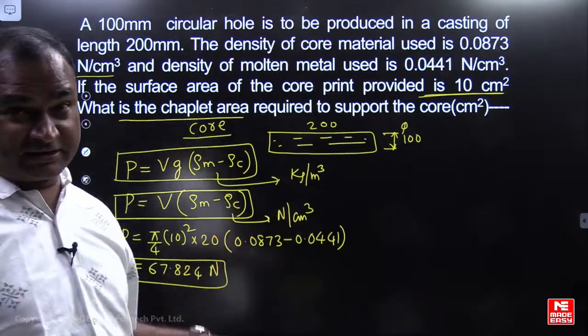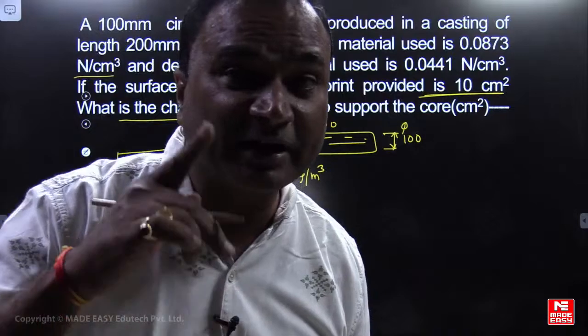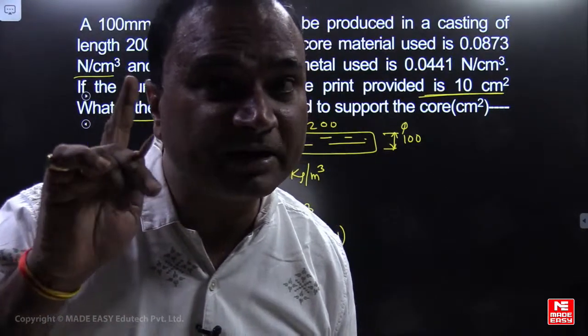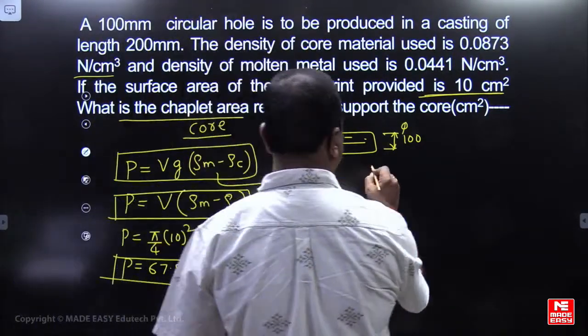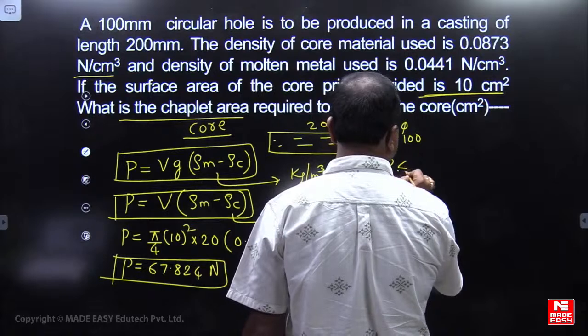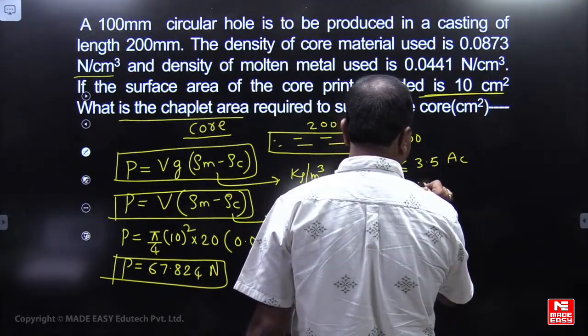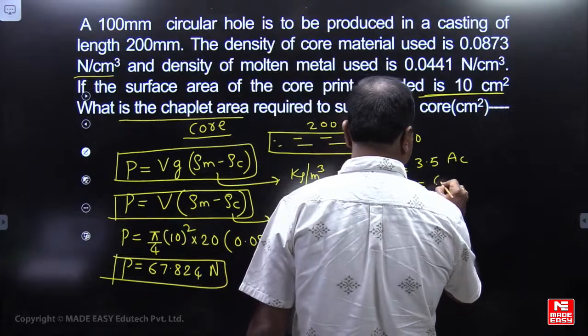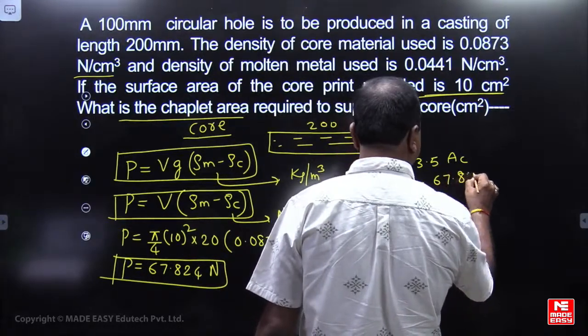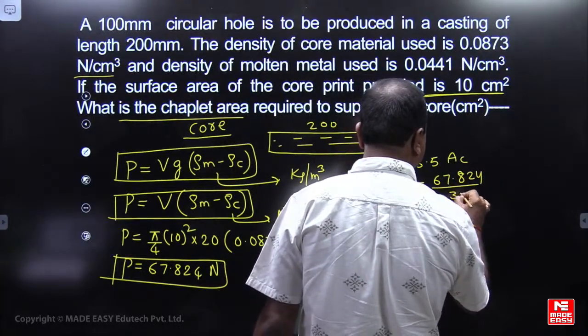Okay. So theoretically we are calculating what should be the core print area required. We know that P is less than or equal to 3.5 times AC. So AC will be equal to P by 3.5, that is 67.824 divided by 3.5.